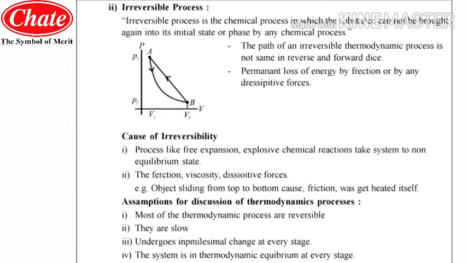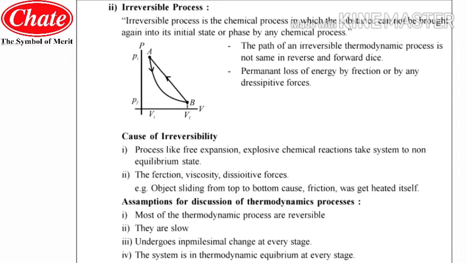Now students, we will see the causes of irreversibility. The first cause is that processes like free expansion and explosive chemical reactions take the system to a non-equilibrium state. Expansion means, students, that if you prick a balloon with a pin, the air will not be blown again into the balloon with the same intensity. So that is one of the examples.